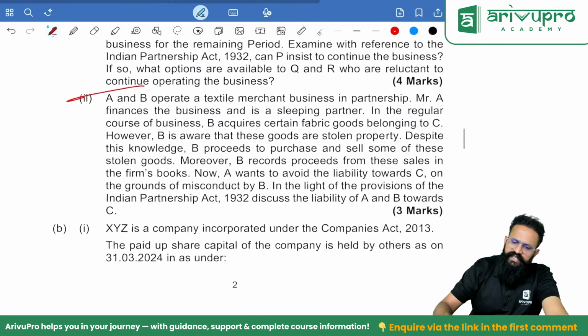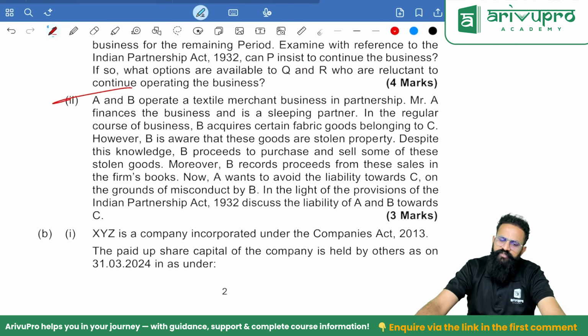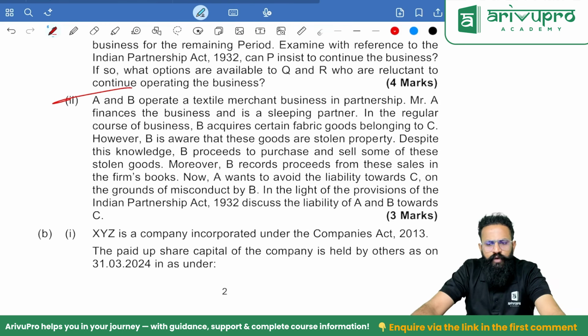A and B operate a textile merchant business in partnership. Mr. A finances the business and is a sleeping partner. In the regular course of business, B acquires certain fabric goods belonging to C. However, B is aware that these goods are stolen property. Despite this knowledge, B proceeds to purchase and sell some of these stolen goods. Moreover, B records the proceeds from these sales in the firm's books. Now, A wants to avoid the liability towards C on the ground of misconduct by B. In the light of provisions of the Indian Partnership Act, discuss the liability of A and B towards C.